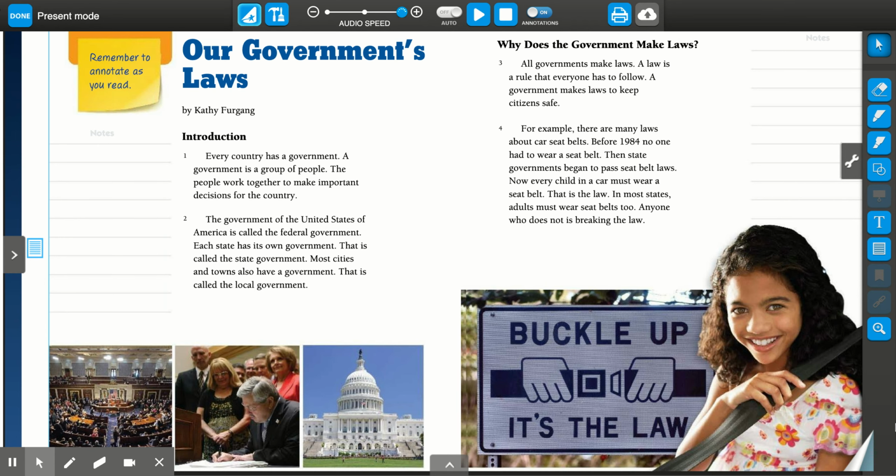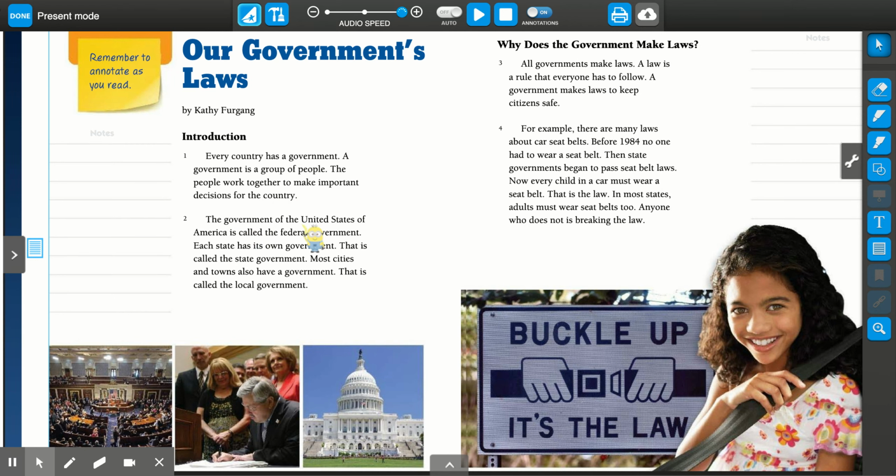Let's read the introduction. The introduction of any nonfiction story gives you an idea of what the rest of the story will be about. Please read along with me as I read the introduction. Introduction. Every country has a government. A government is a group of people. The people work together to make important decisions for the country.